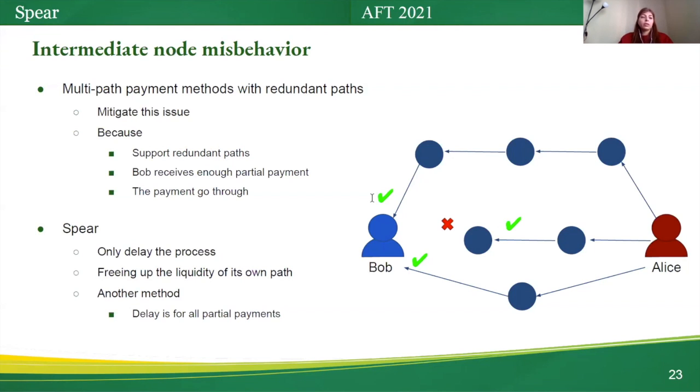In Sphere, intermediate node misbehavior can only delay the process, freeing up the liquidity of its own path. However, in another method, the delay is for all partial payments.